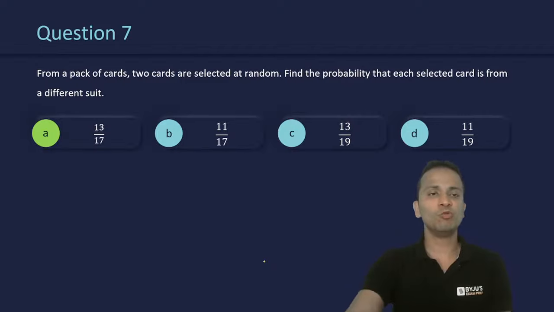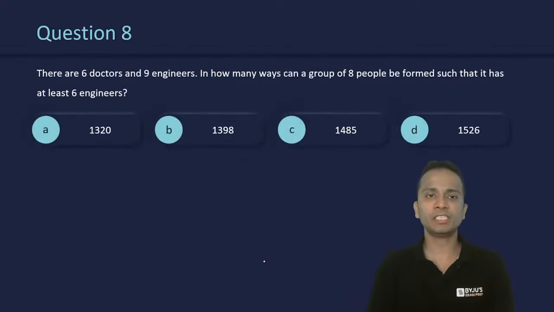Now let's move on to the next question, question number 8. Question number 8, simple but slightly lengthy. Slightly lengthy, not very lengthy. So there are 6 doctors and 9 engineers. In how many ways can a group of 8 people be formed such that it has at least 6 engineers? I want a group of 8 with at least 6 engineers in it. So quickly find out the answer to this question and let's see who will be the first one.